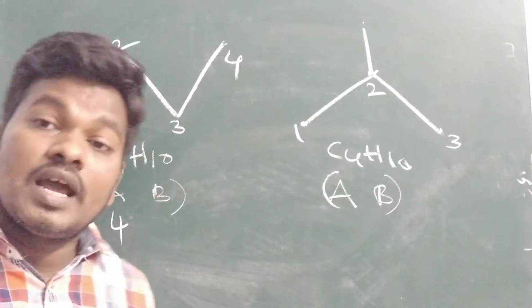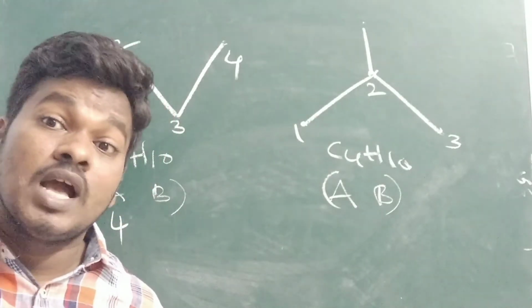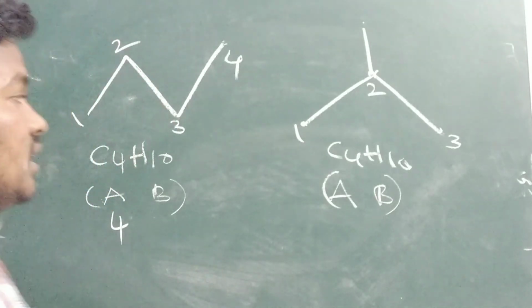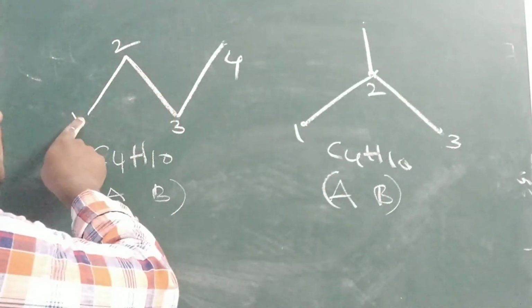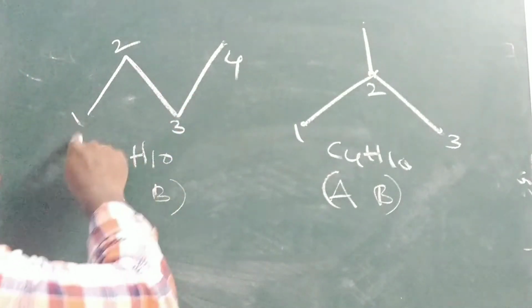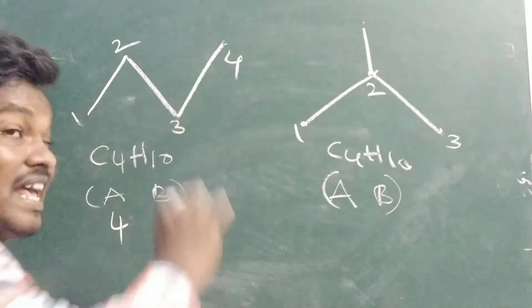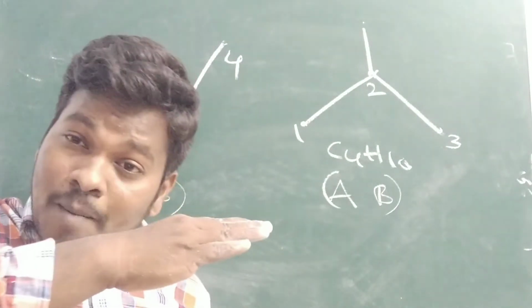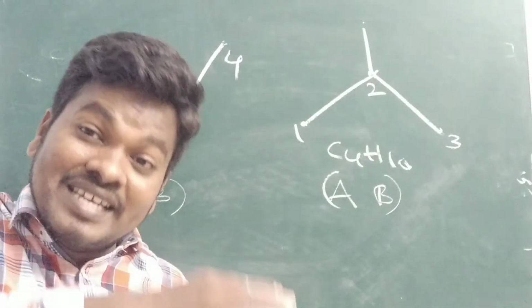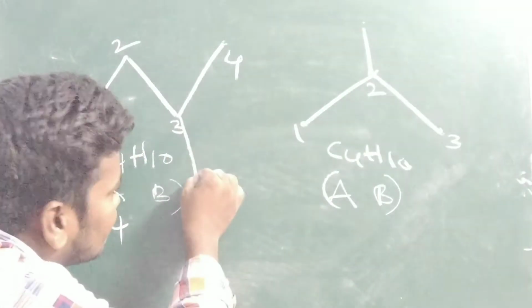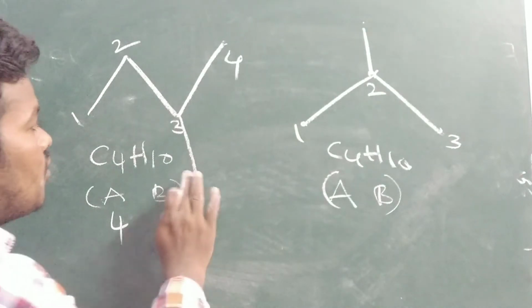B is nothing but the number of branches of a carbon. That means how many branches are forming from the carbon. Is there any branch coming from the carbon? No branch here. Branch in the sense that, other than the parent chain, any chain that is present is called a branch.